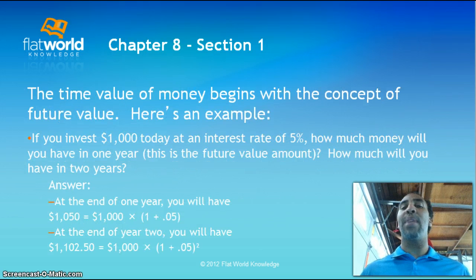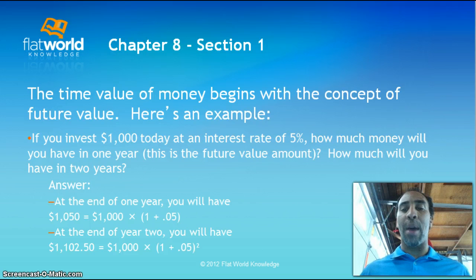The time value of money begins with the concept of future value. And here's an example. I like how the PowerPoint also goes along with the examples in the book, so it's really easy to follow. If you're looking at the book at the same time you're looking at the PowerPoint, you'll see exactly where the numbers are coming from and where we're getting this information. If you invest $1,000 today at an interest rate of 5%, and remember in decimal form that's shown as 0.05, how much money will you have in 1 year?